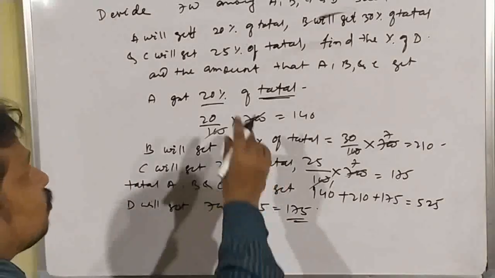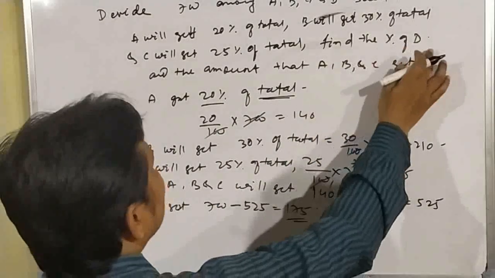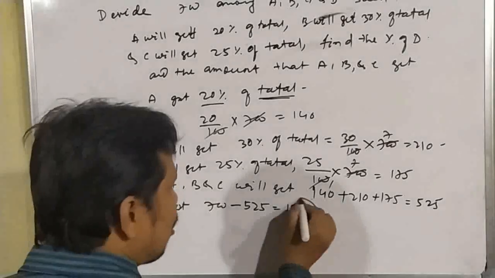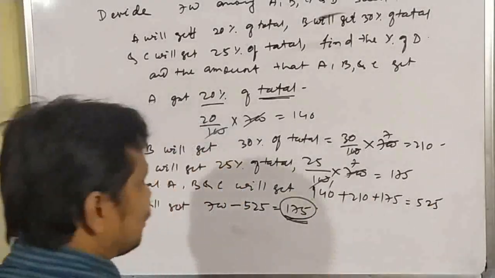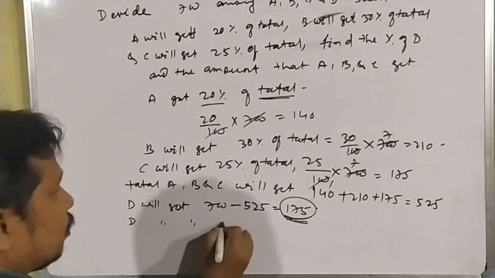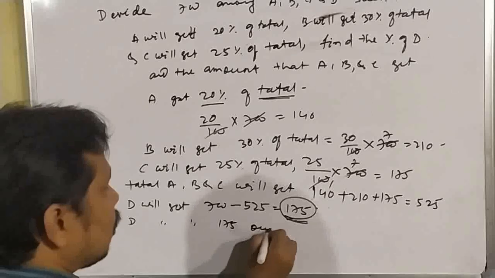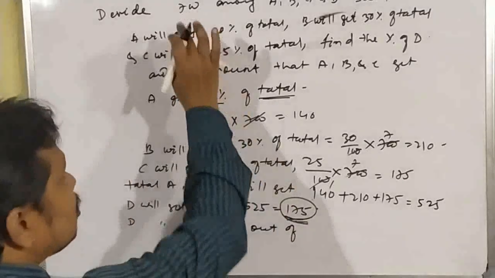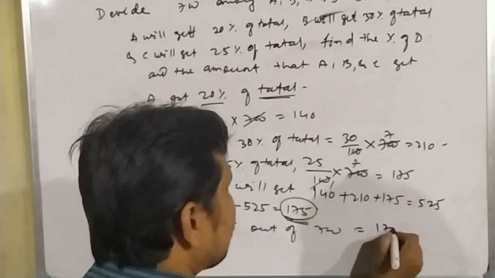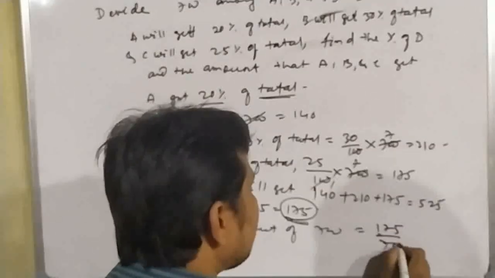Okay, and we have to find out also the percentage of D. So how much percent will D get? So that means this amount we have to convert into percentage. So we can write that D will get 175 out of how much? 700. So it will be 175 by 700.